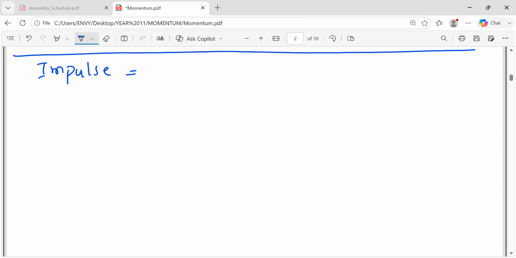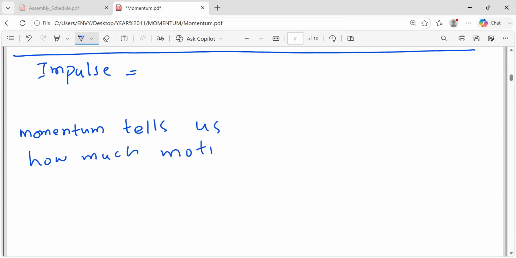Impulse is basically, if I define both: momentum tells us how much motion an object has, while impulse tells us how much its momentum changes.